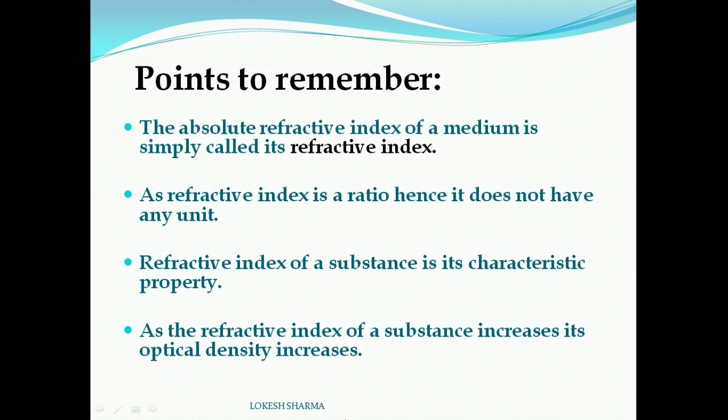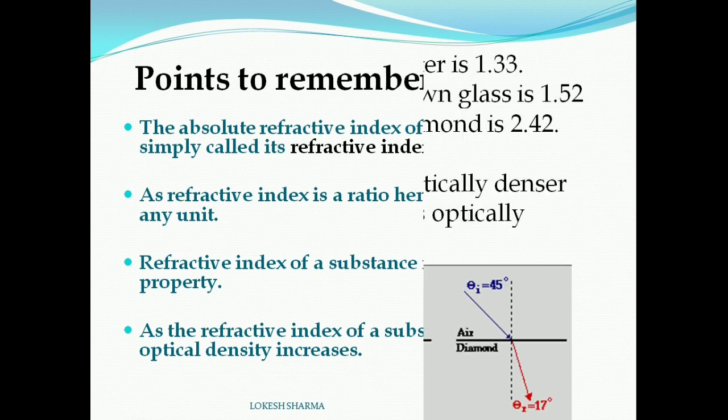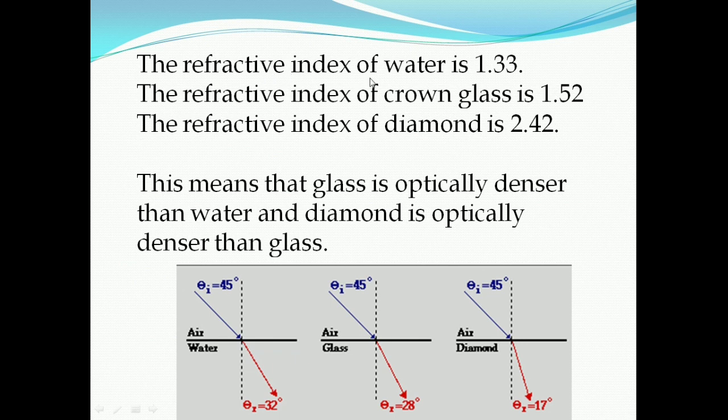This means we can identify a transparent substance by its refractive index. Or, as the refractive index of a substance increases, its optical density increases. The refractive index of water is 1.33, the refractive index of ground glass is 1.52, and the refractive index of diamond is 2.42. This means that glass is optically denser than water and diamond is optically denser than glass.